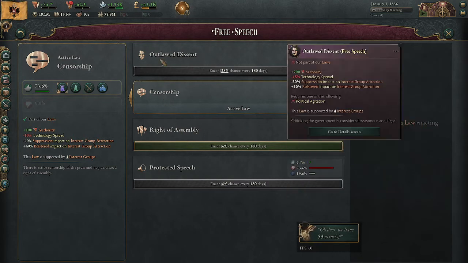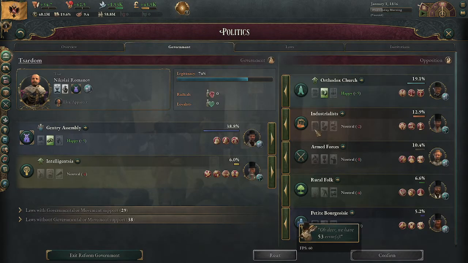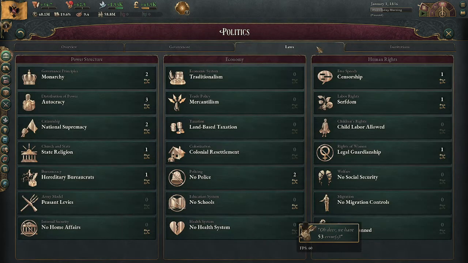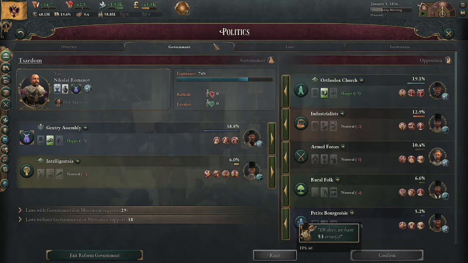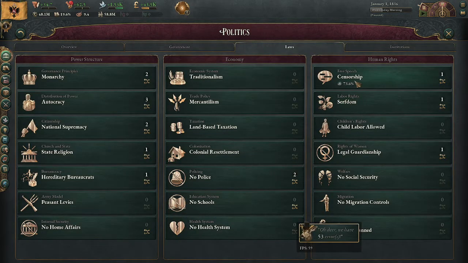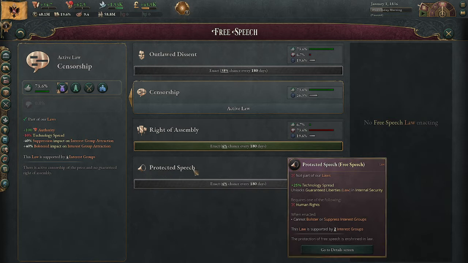That's most of what this stuff is useful for: if you have a complicated and diverse number of interest groups, and you want to be able to manipulate them, then you probably need to be in some combination of them. If that's no longer the case, and it's pretty clear that one interest group or another is almost certainly going to be eternally in control or eternally very powerful at the very least, then it doesn't matter if you have these sorts of things around, because you know the political makeup of your country, in which case you might as well be in protected speech.